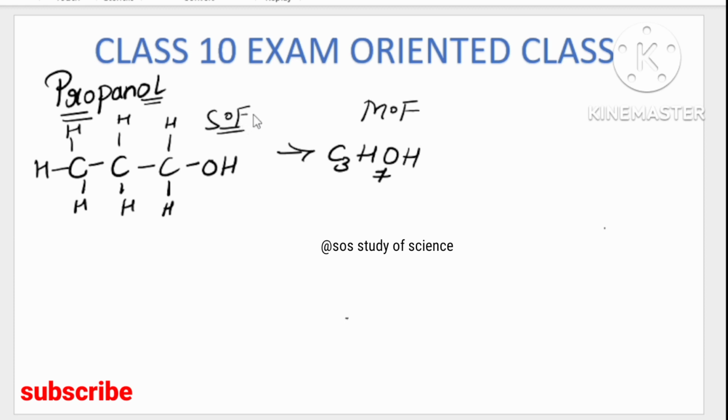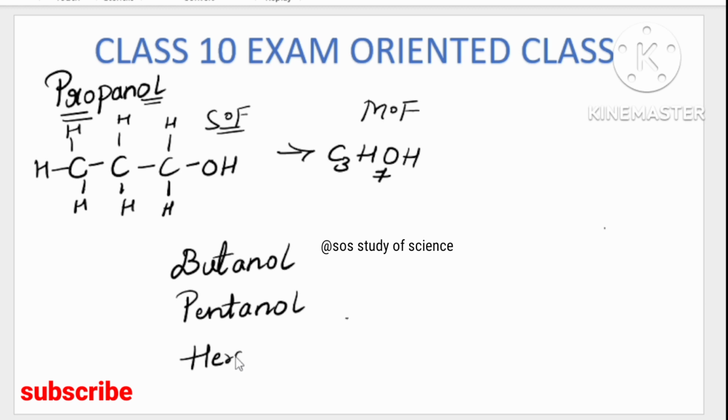It is very important to understand the functional group called alcohol. I hope it is clear. So now try at home writing the structural formula and the molecular formula of butanol, pentanol and also hexanol. This is homework. Try it and then tell me whether you got the answer or not.